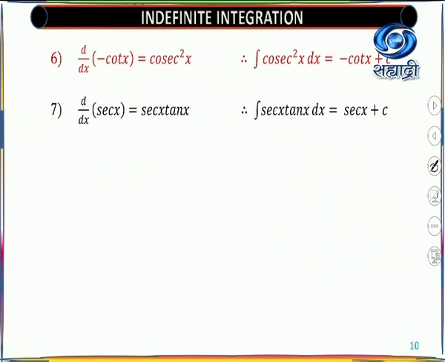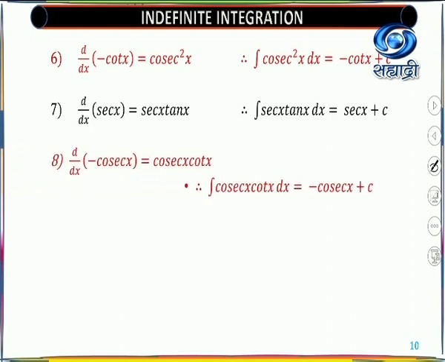Seventh one is derivative of sec x, because we are having 6 trigonometric ratios. So for 6 trigonometric ratios you will have the 6 formulas. So a derivative of sec x equal to sec x tan x, then integration of sec x tan x dx equal to sec x plus c.